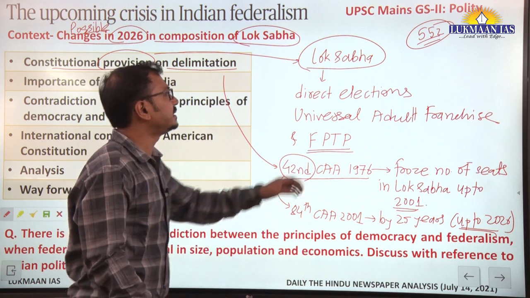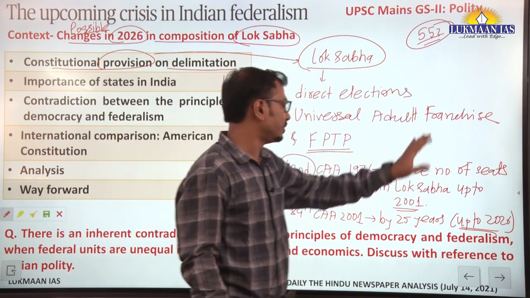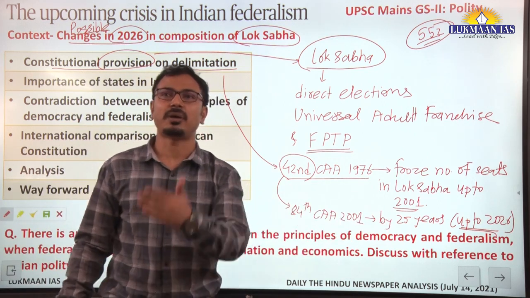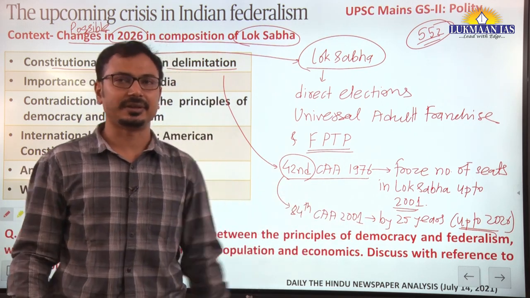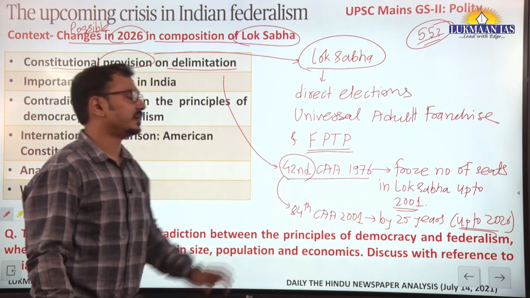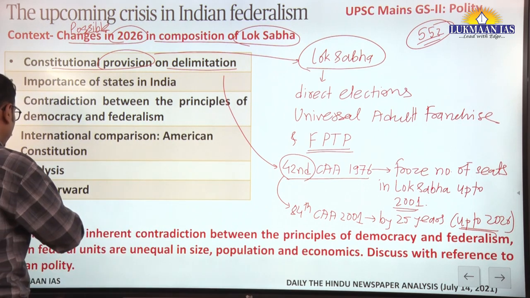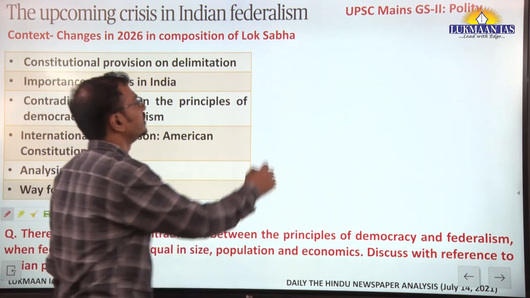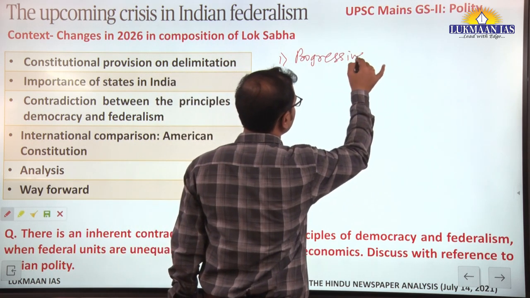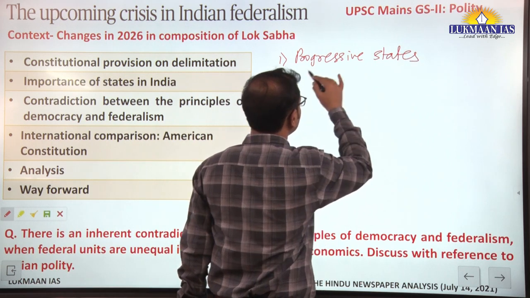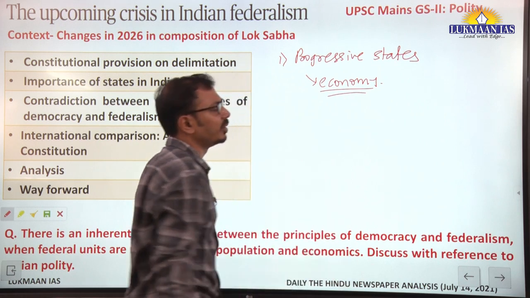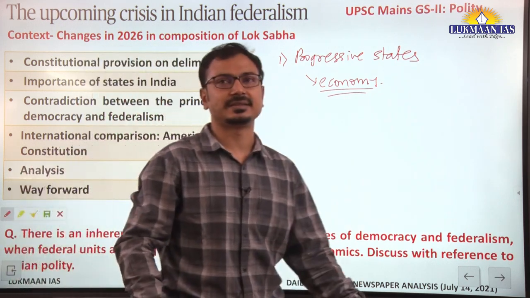Okay, now this maximum number is frozen through these constitutional amendment acts. Now after 2026, what Parliament may decide, that is a different thing. Now why was such freezing of the number of seats undertaken? The motive behind this was those states that are progressive in terms of, let's say, economy, as well as those states which were able to control the population in the states.